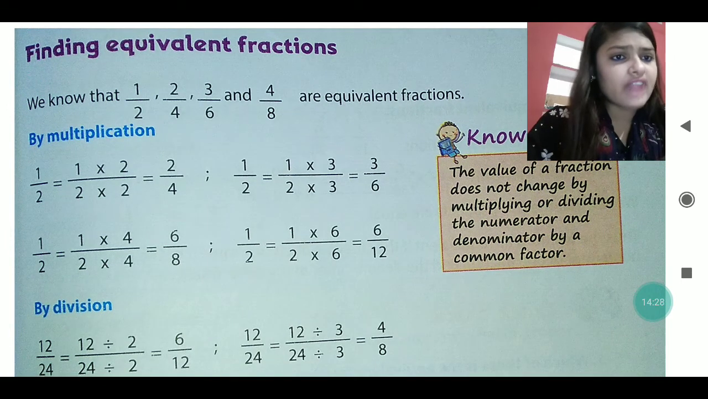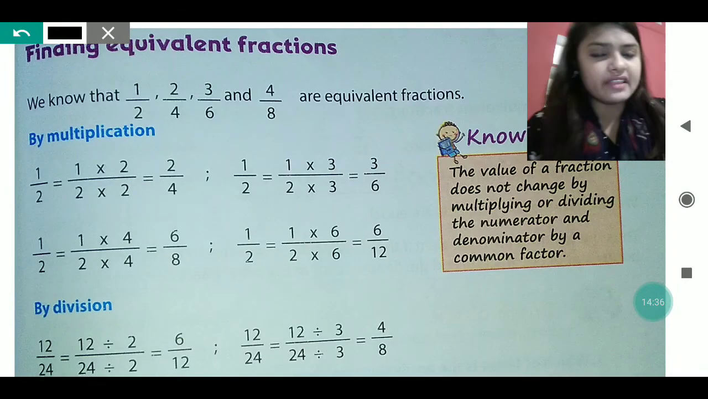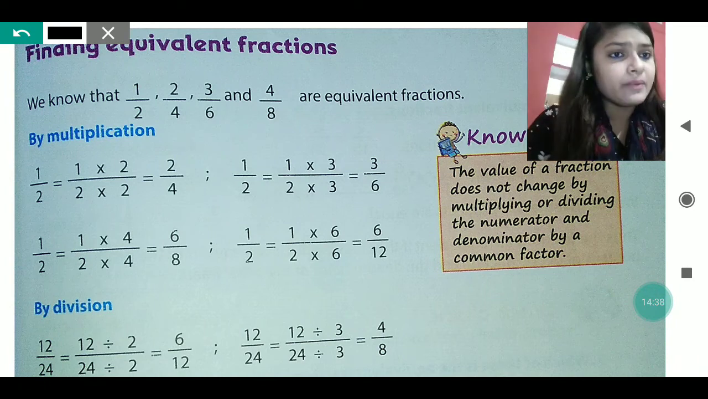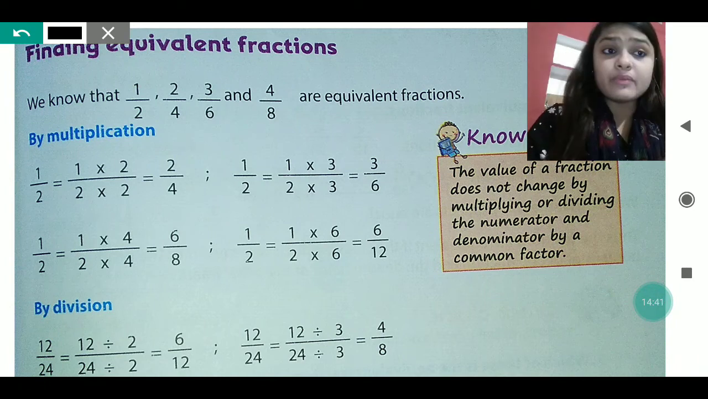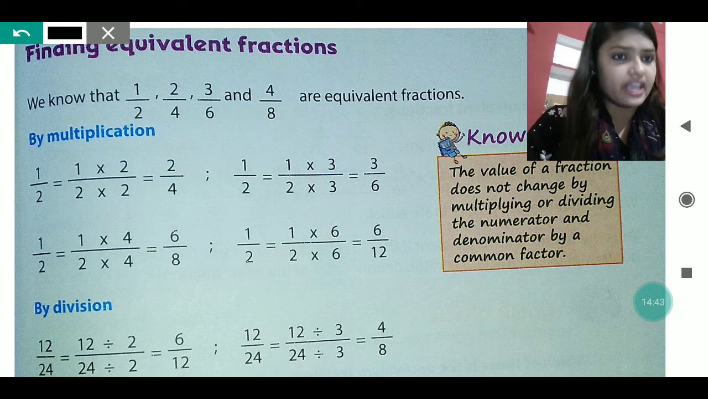The value of a fraction does not change by multiplying or dividing the numerator or the denominator by a common factor. Common factor means with the same number, if you are multiplying the numerator and the denominator, it does not change the fraction. The value of the fraction does not change by dividing or multiplying with the same number.